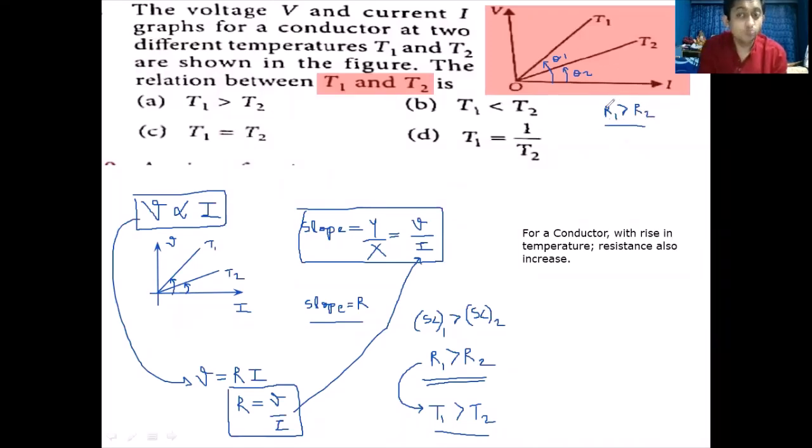So if resistance is more for T1, then it means that temperature will be more for T1, because temperature and resistance are directly proportional, right? तो इसका करेक्ट आंसर स्टूडेंट्स T1 greater than T2 मतलब 8, right? इसका करेक्ट आंसर इज 8. Let's move on to the next question.